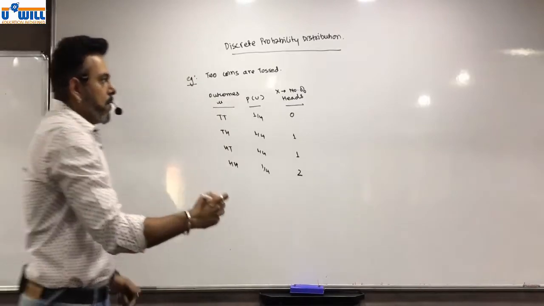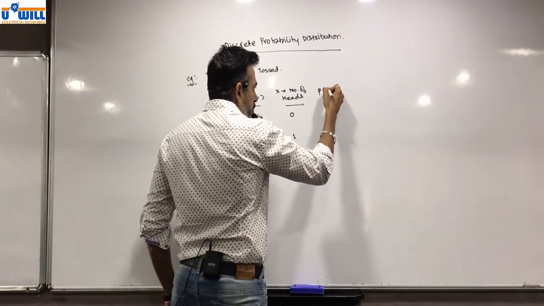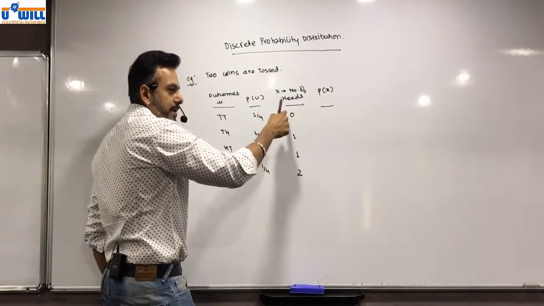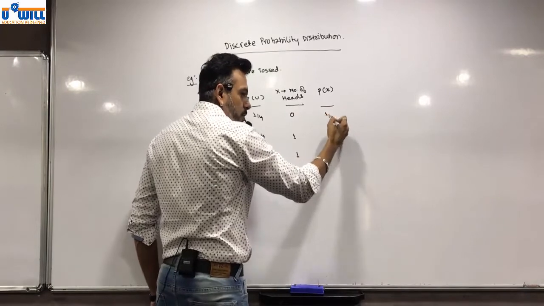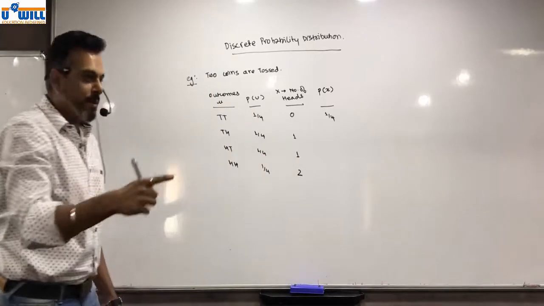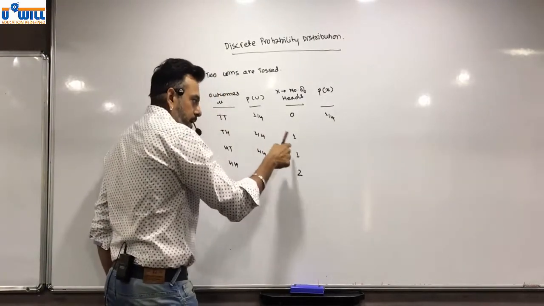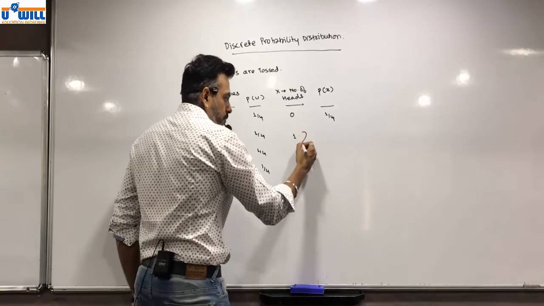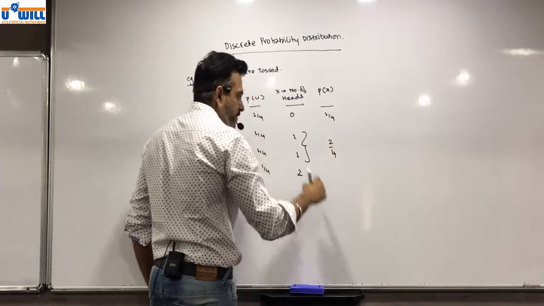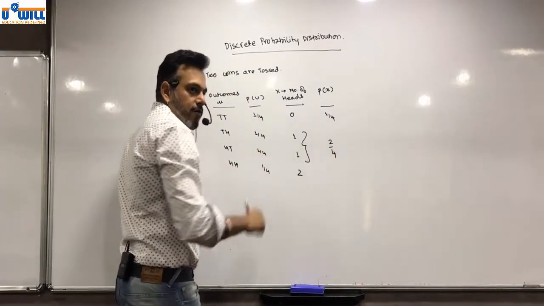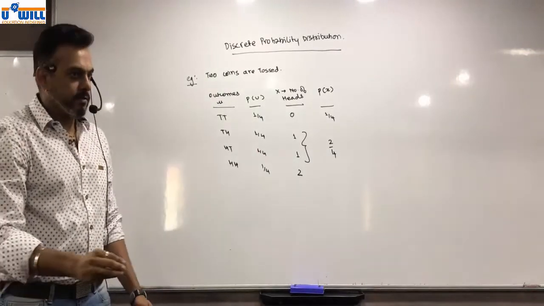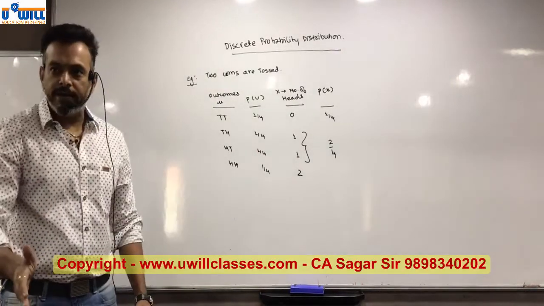Now what is the probability of X? The probability of getting 0 heads is 1 by 4. What is the probability of getting 1 head? 1 by 4 and again 1 by 4. So the probability of getting 1 head is 2 by 4, which is 1 by 4 plus 1 by 4. So if you toss 2 coins, there is a 50% chance it will be 1 head and 1 tail.